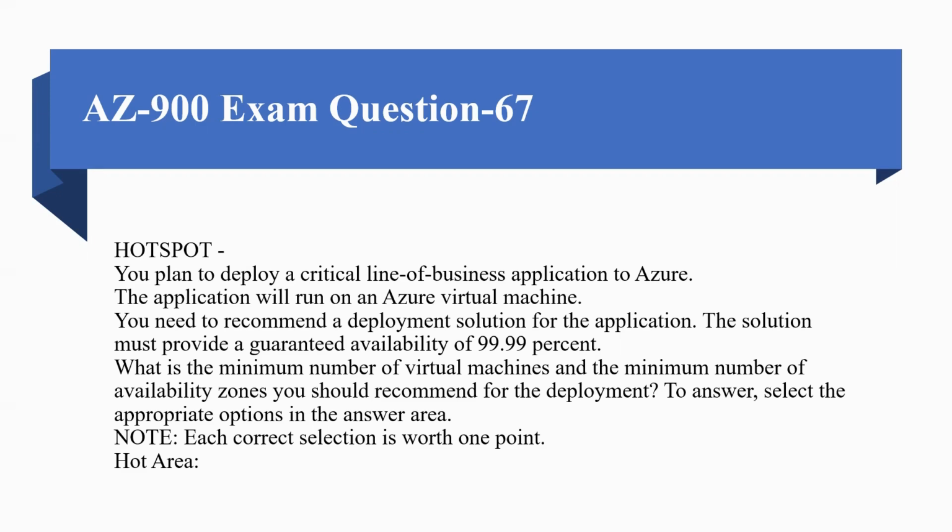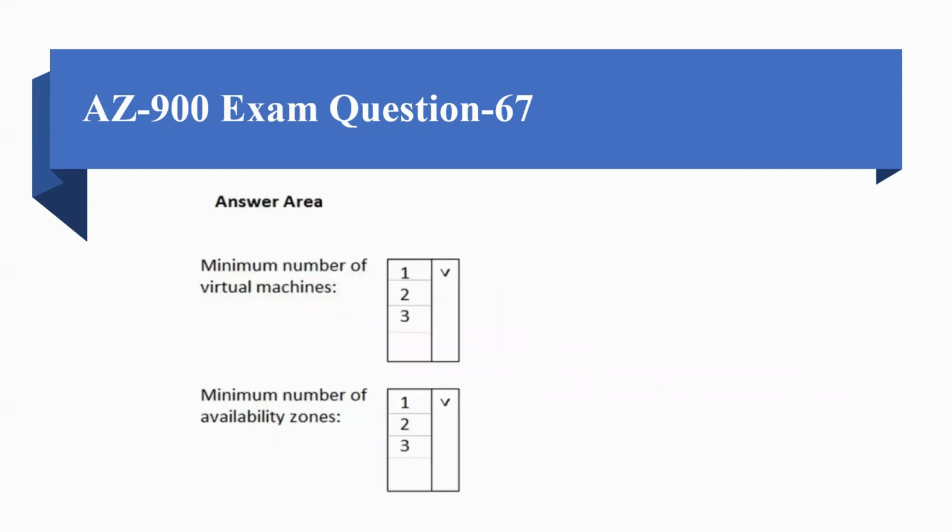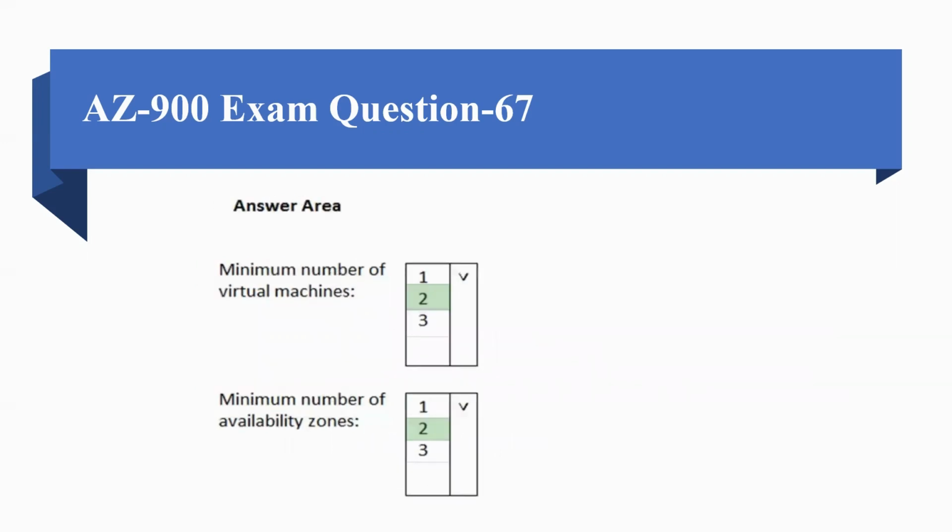In order to provide a guaranteed availability of 99.99%, the minimum number of virtual machines and the minimum number of availability zones must be 2. So the minimum number of virtual machines must be 2 and the minimum number of availability zones must be 2.